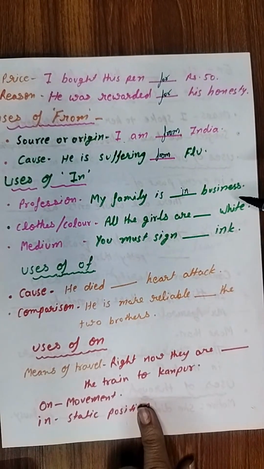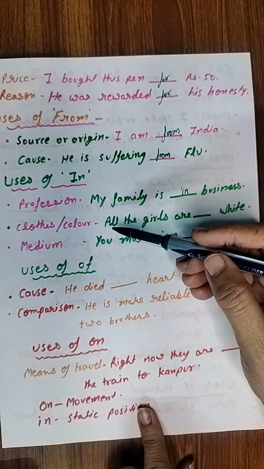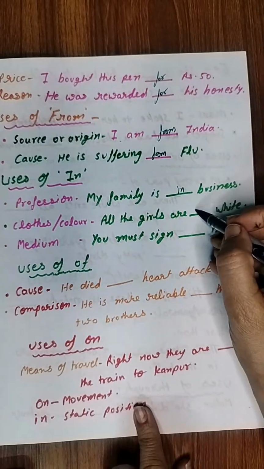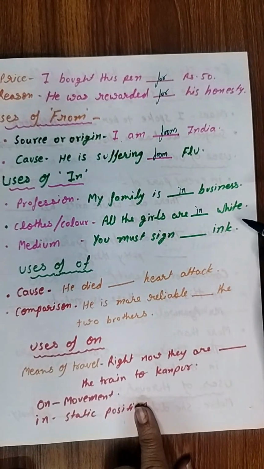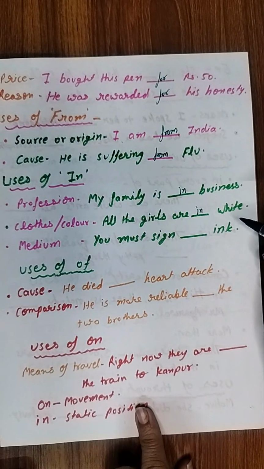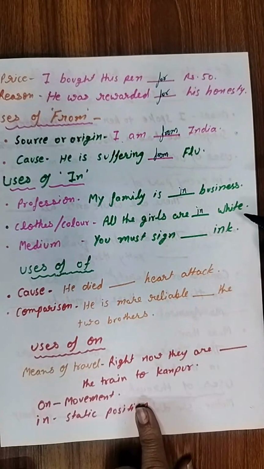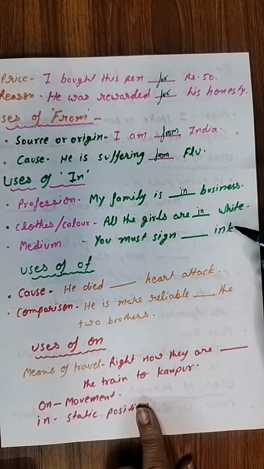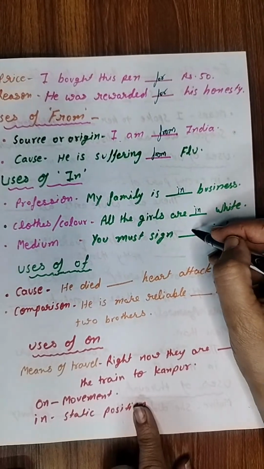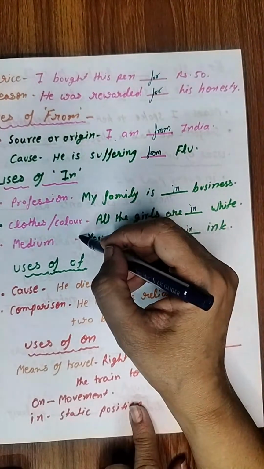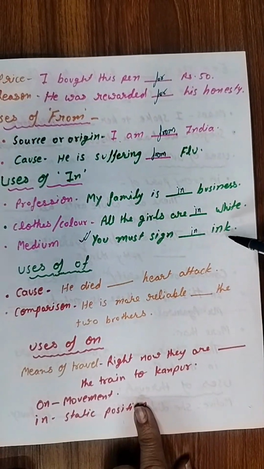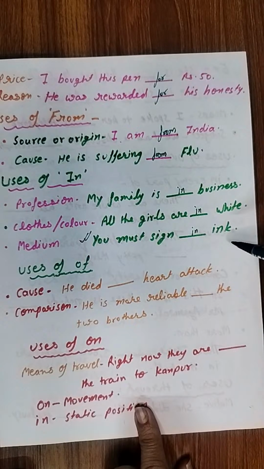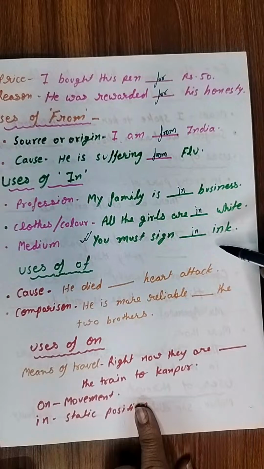Okay. Then clothes or color, right? All the girls are in white. So see the usage of in, because for prepositions this is very much necessary that you should understand the thing. Okay. Then medium, you must sign in ink. This is a very important sentence. Usually it is asked in competitions and exams, and usually children write a wrong preposition here. Okay. So you must sign in ink.